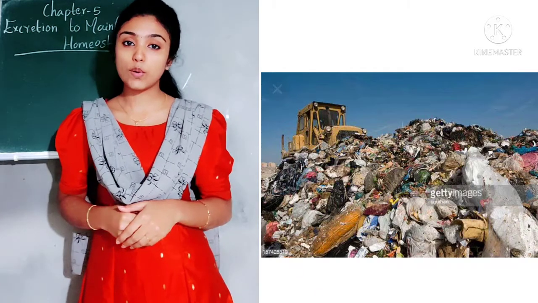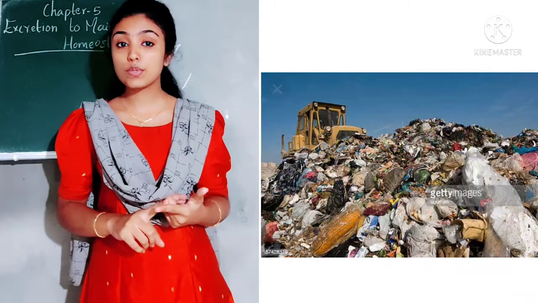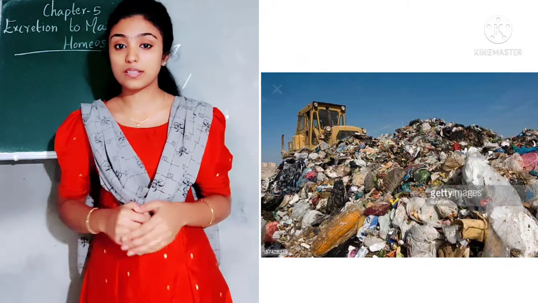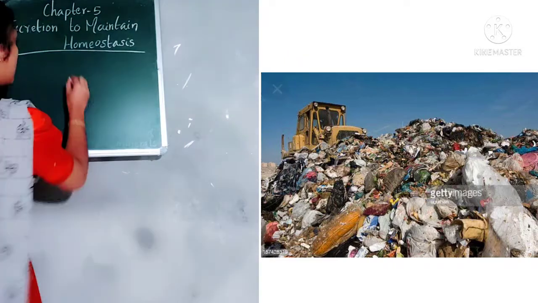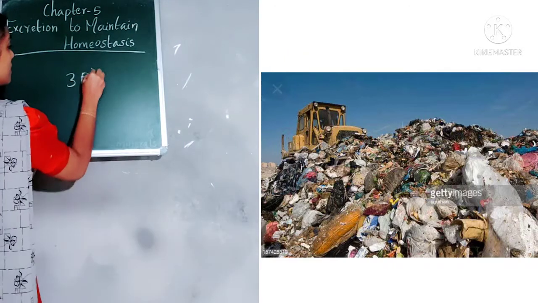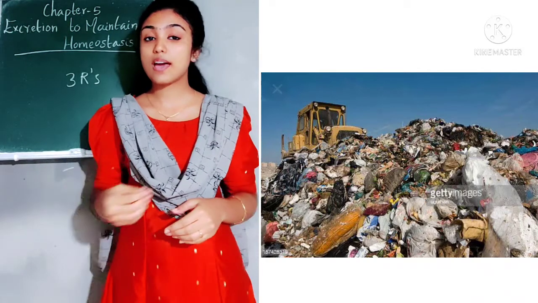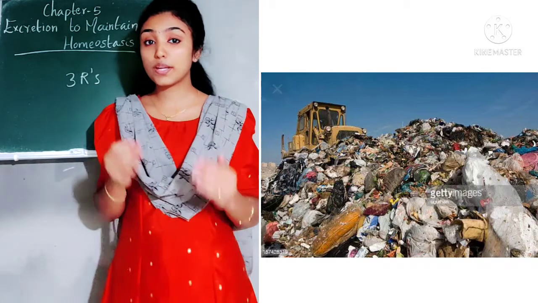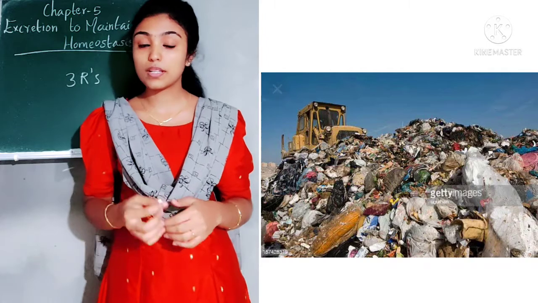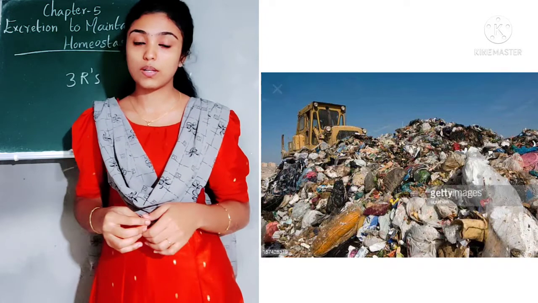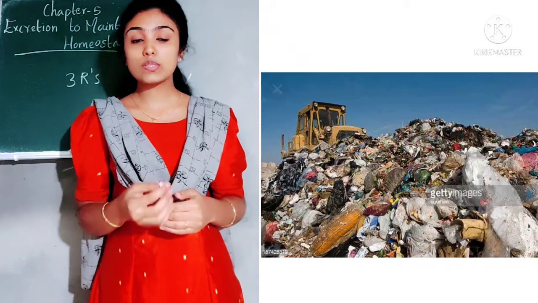So we can follow a reduce, reuse and recycle method, which means the 3 R's. Which are the 3 R's? Reduce, reuse and recycle. We can reduce the usage of non-biodegradable waste materials like plastic bottles and plastic covers. And also we can reuse those materials.